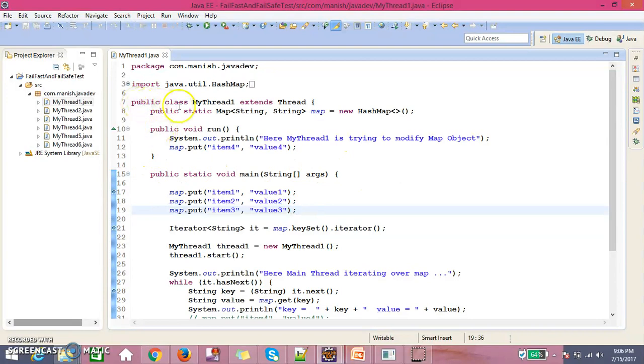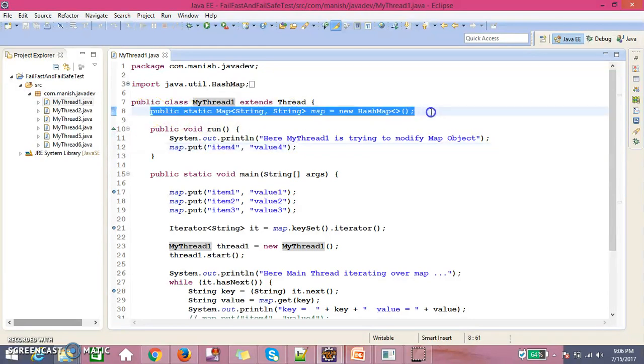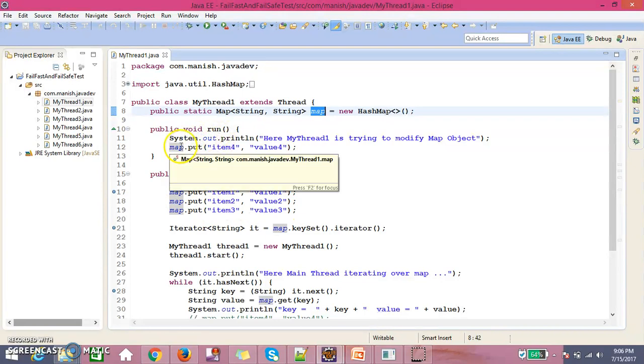So I have one thread class. In the thread class, I have a run function. The run function is going to modify our map. First let me explain the map. There is one static map. The motto of taking the map as static is that we can access it anywhere in the code. We will see that the same map object is accessed inside the main function and inside the run function.